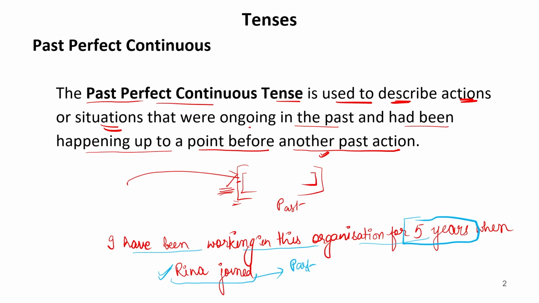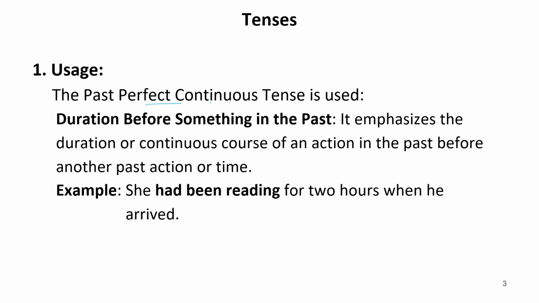Now let us see some examples with the usage. The past perfect continuous tense is used for duration before something in the past. It emphasizes the duration or continuous course of an action in the past before another past action or time. So this part is very, very important. It means the sentence must show that we are talking about the past. So this past action or past time shows us the sentence is of the past, or the action has been done in some past time. Now, for example, she had been reading for 2 hours when he arrived.